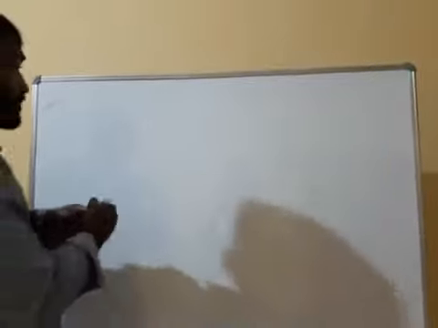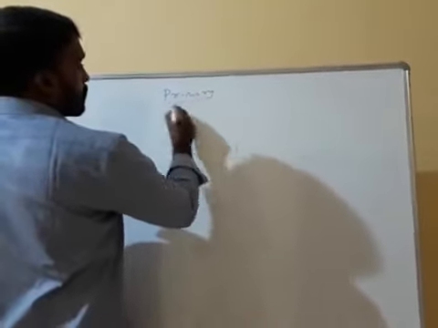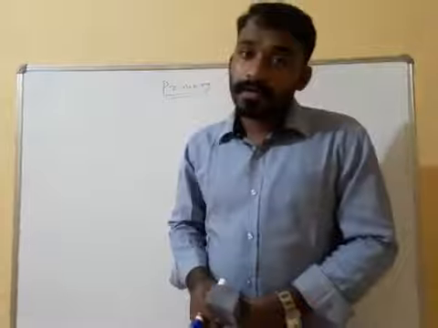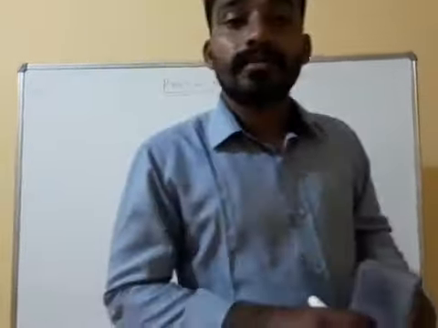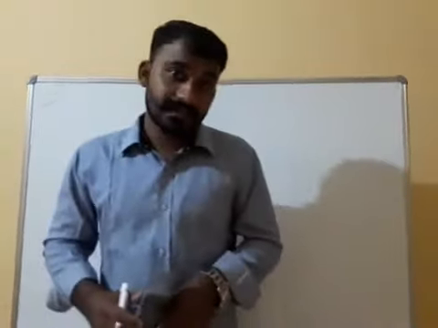First, primary colors. Primary colors means what? The colors which on mixing in equal proportion give us different colors.